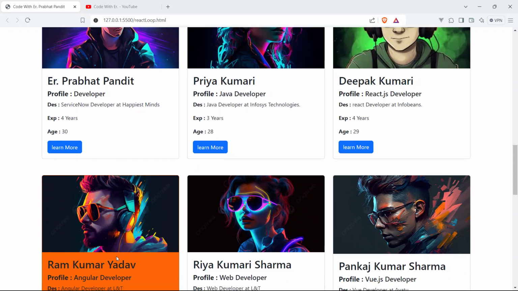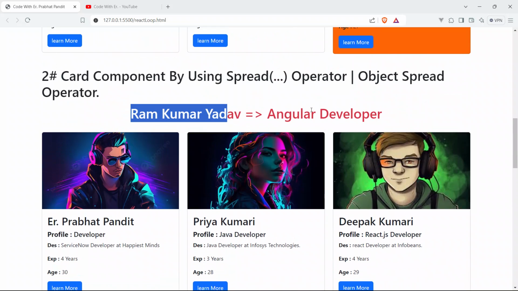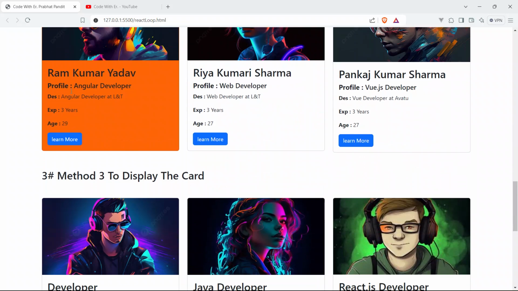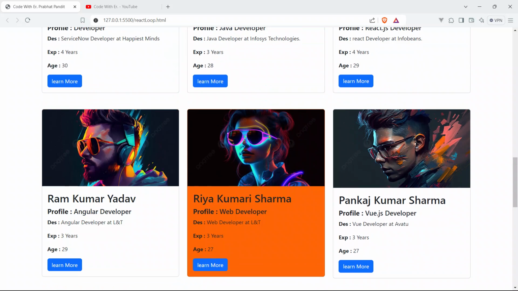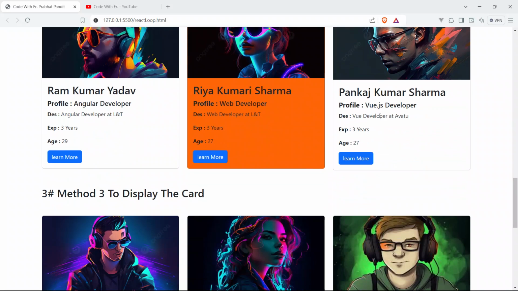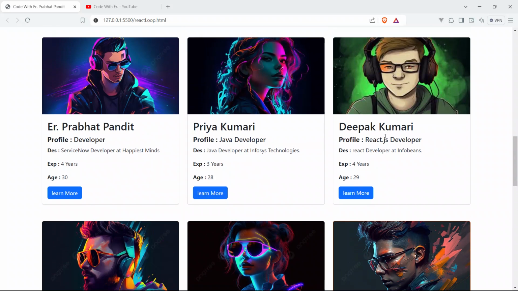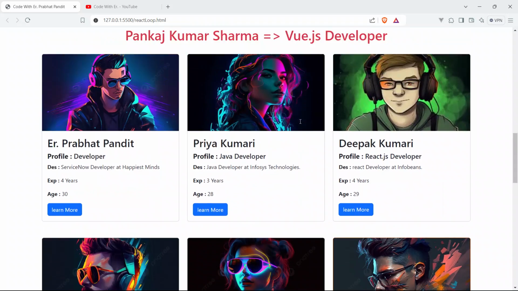So click this card. So this card is now selected, and you can see Ram Kumar Yadav, and he is an Angular developer. Click on Riya Kumari Sharma profile. See, it is now selected. So name is Riya Kumari Sharma, and she is a web developer. So click on sixth card. So Pankaj Kumar Sharma, and he is a Vue.js developer, okay.